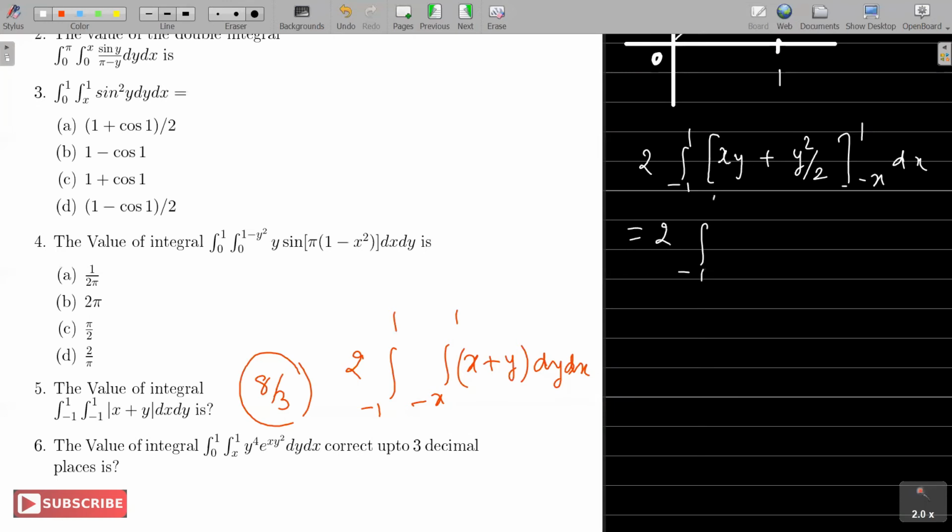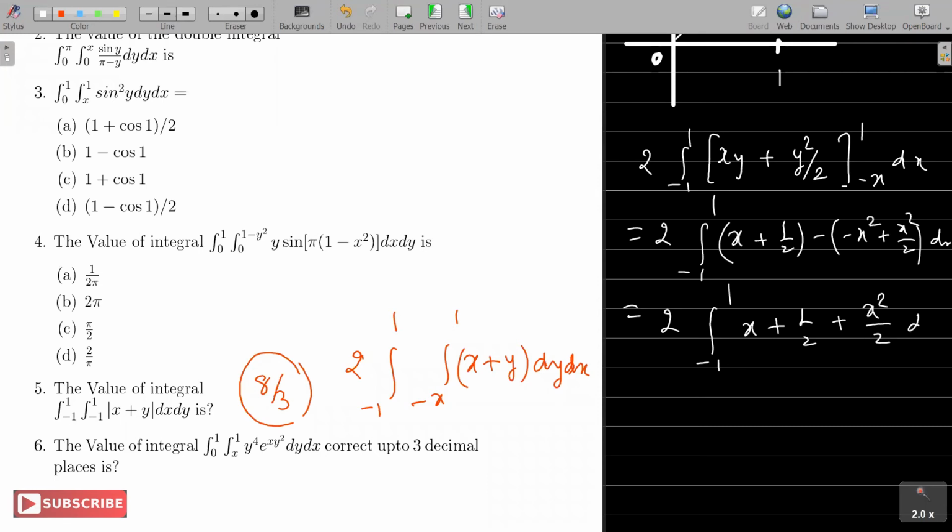So 2 times integral from minus 1 to 1, it's x plus 1 by 2 minus, when I put minus x, it's minus x square plus x square by 2, dx. So that is 2 times integral from minus 1 to 1 of x plus half, minus x square by 2 plus x square by 2.